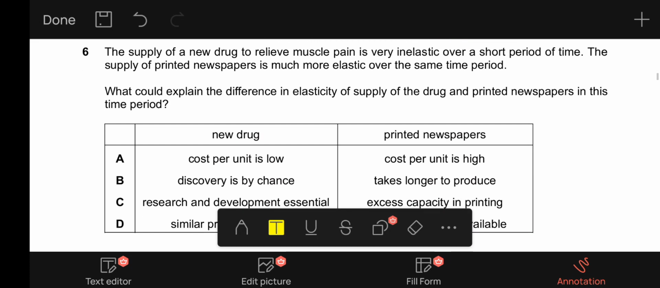6, it says the supply of a new drug to relieve muscle pain is very inelastic over a short period of time. The supply of printed newspapers is much more elastic over the same time period.